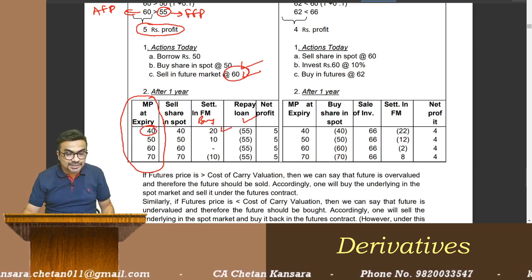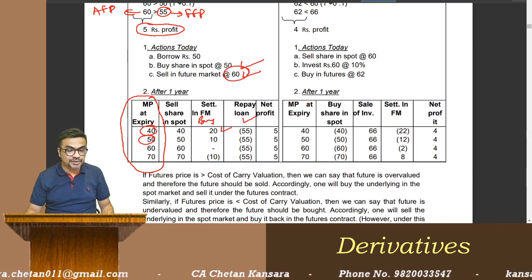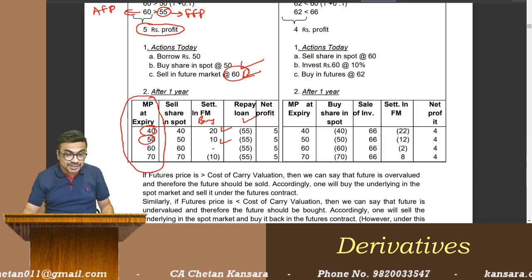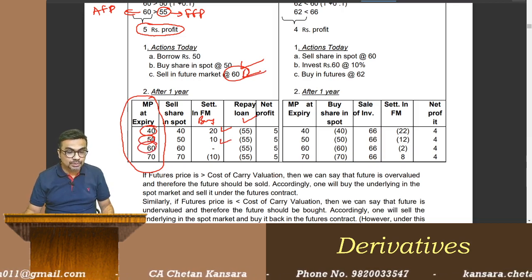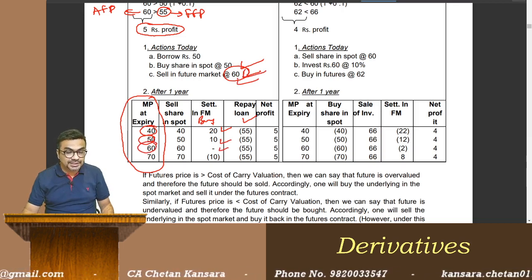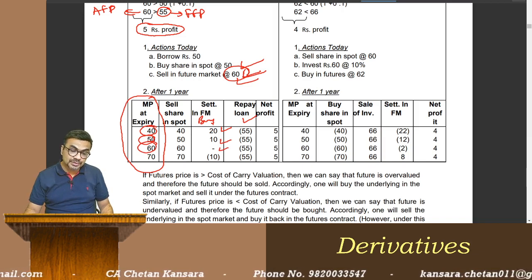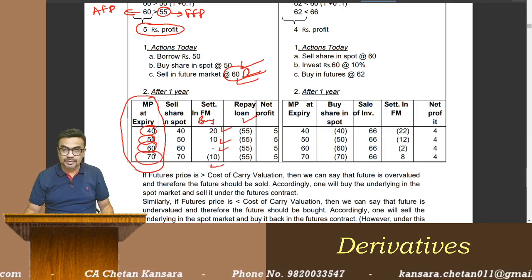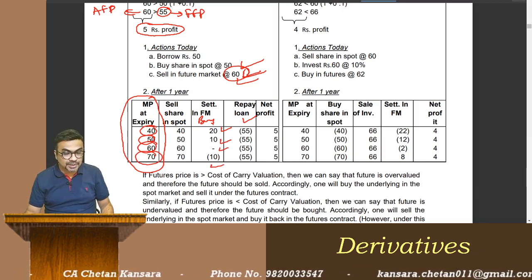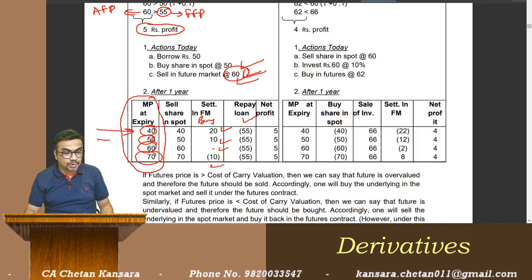I'm selling at 60, buying at 50, profit of 10. I'm selling at 60, buying at 60, no profit, no loss. I'm selling at 60, I'm buying at a higher price. Of course, loss. Just see what is happening. Check each row, what I'm getting.